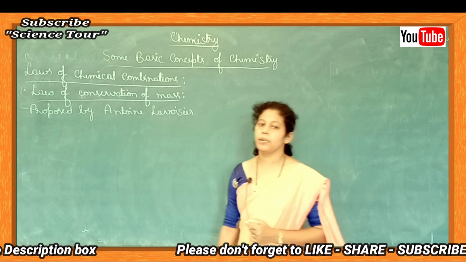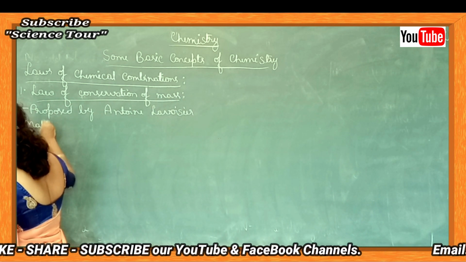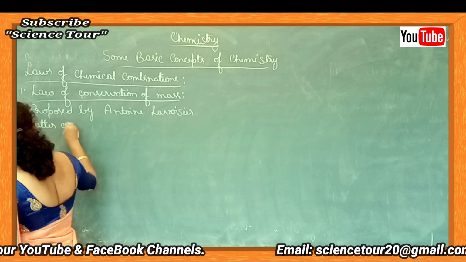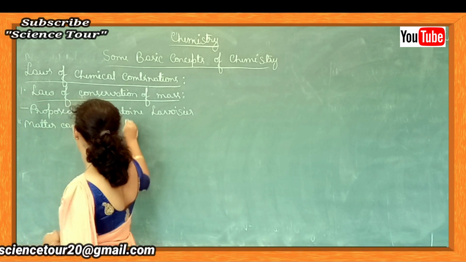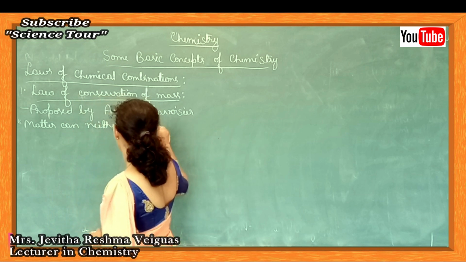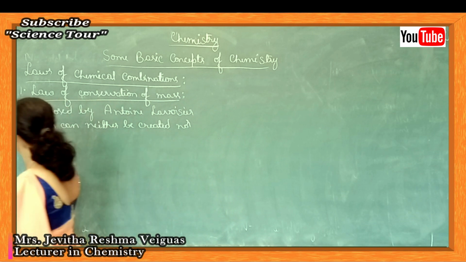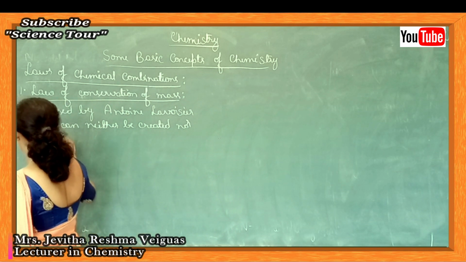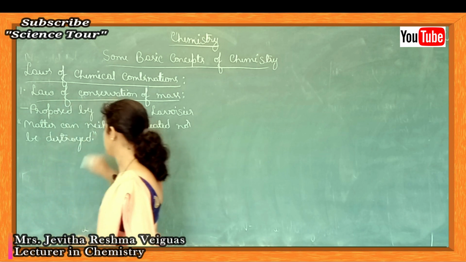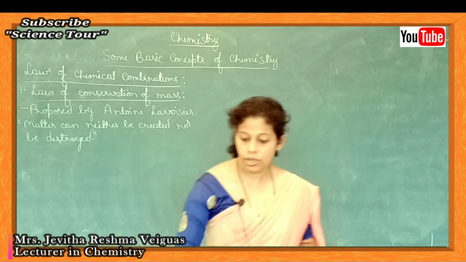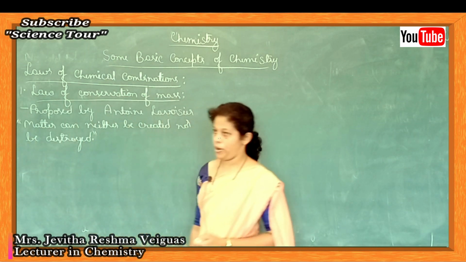Law is very simple. Statement is matter can neither be created nor be destroyed. Students, the statement is important. The statement of the law is matter can neither be created nor be destroyed.